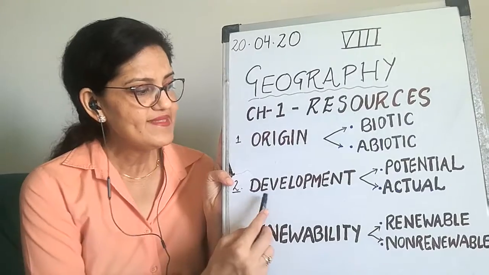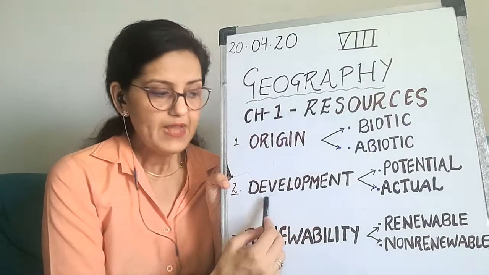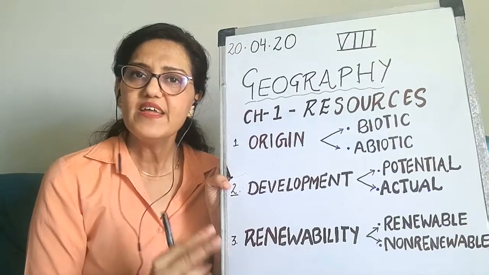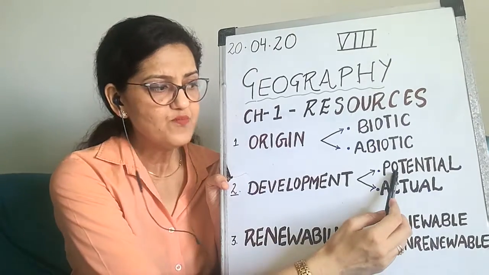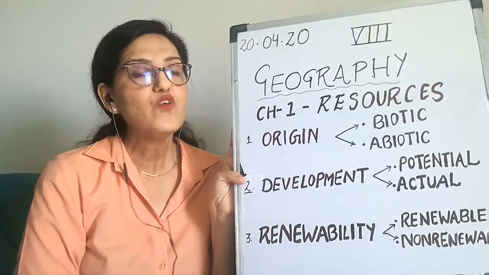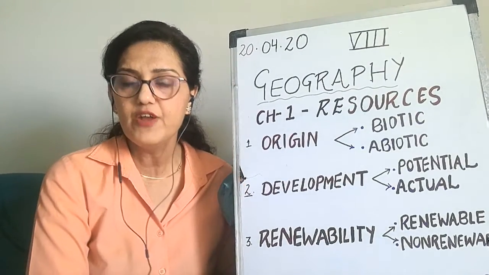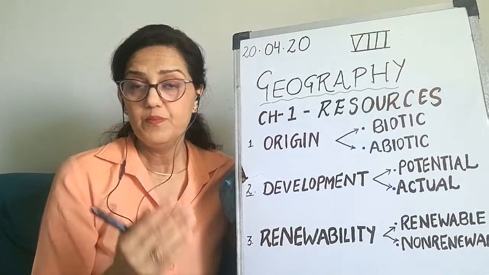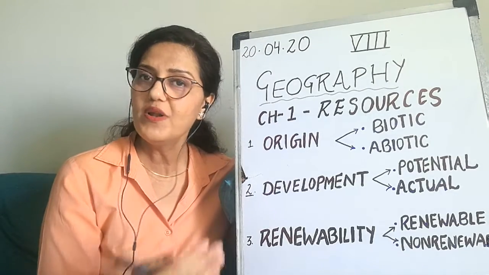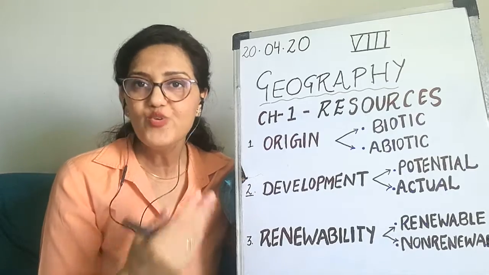Next is on the basis of development. Development means how resources are developed. Basically, resources are developed in two ways: first is potential, other is actual. Potential: many times you have heard from your teachers that your child has the potential to score 90% but is not using it.